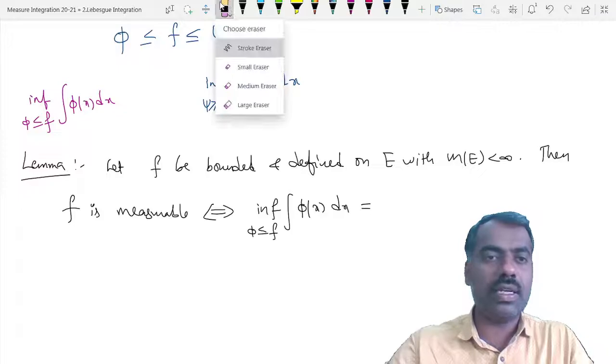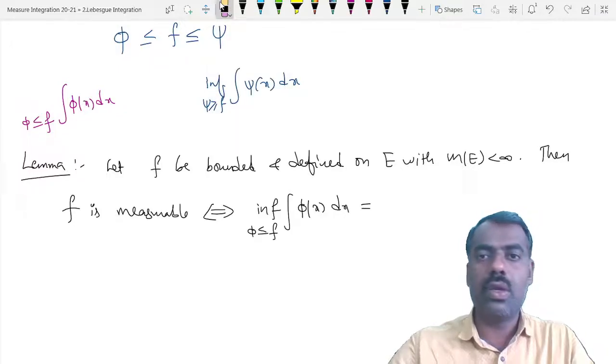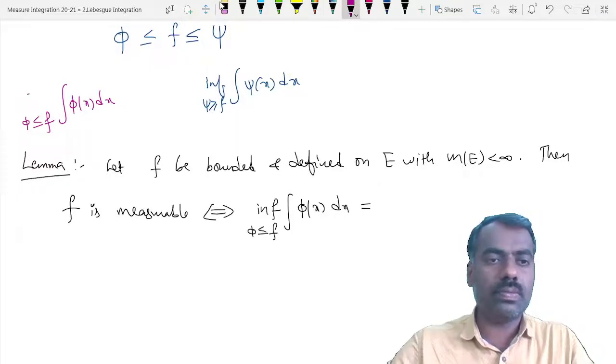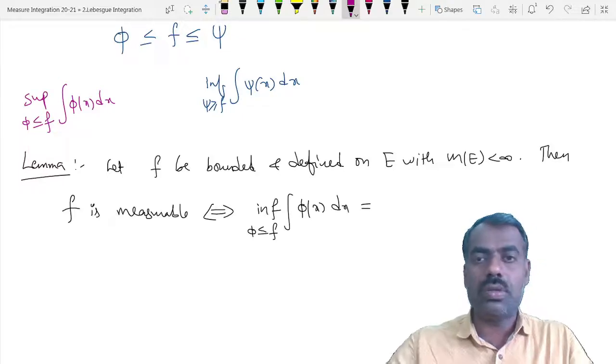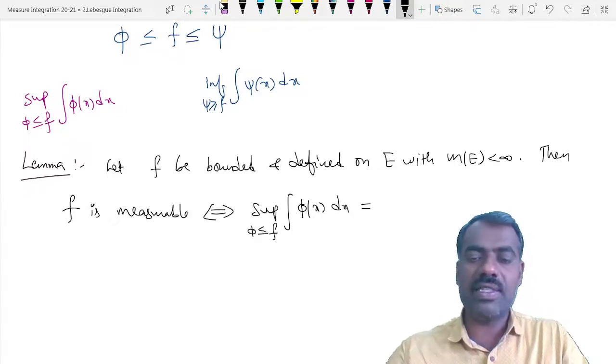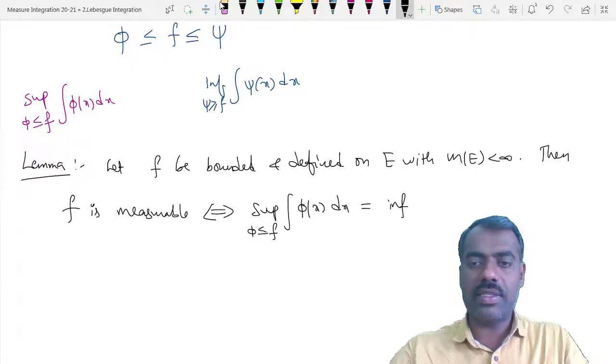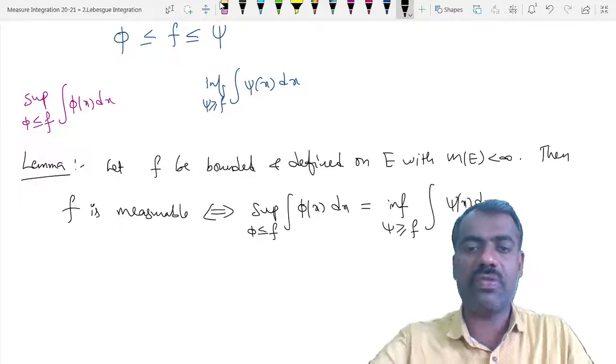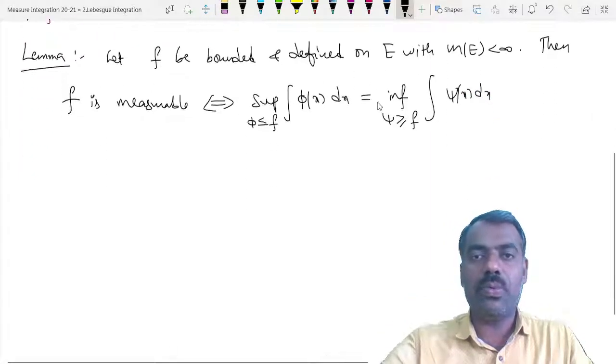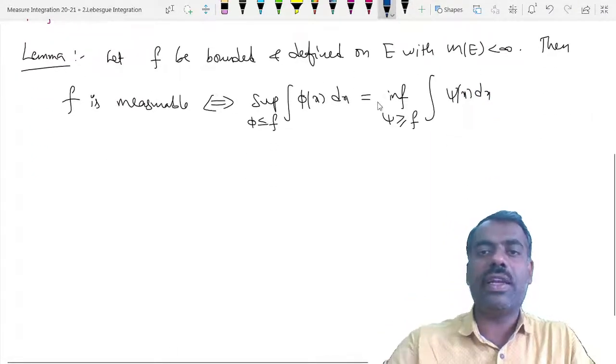I said it but I wrote it wrongly, so this is supremum. The supremum of all phi less than or equal to f is the same as the infimum of integration of psi of x dx, where psi is greater than or equal to f. Right, we'll see the proof and then we'll define the Lebesgue integral.